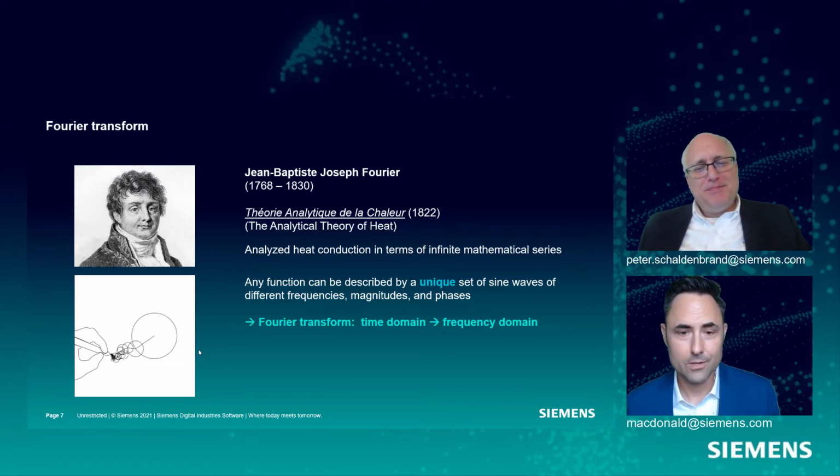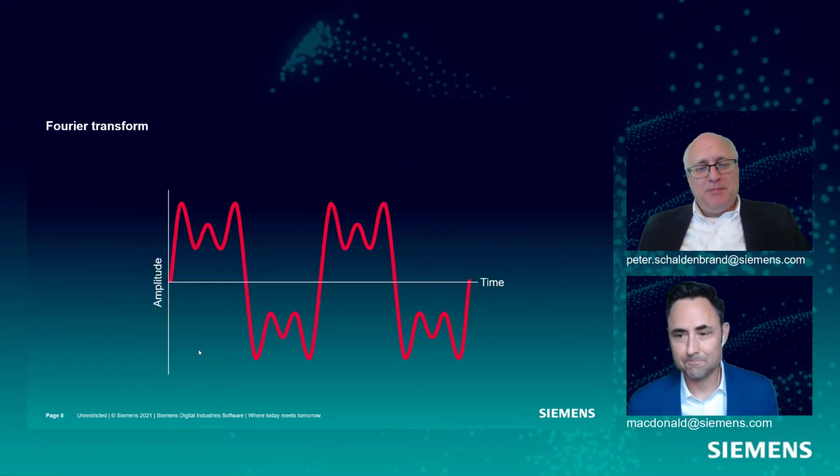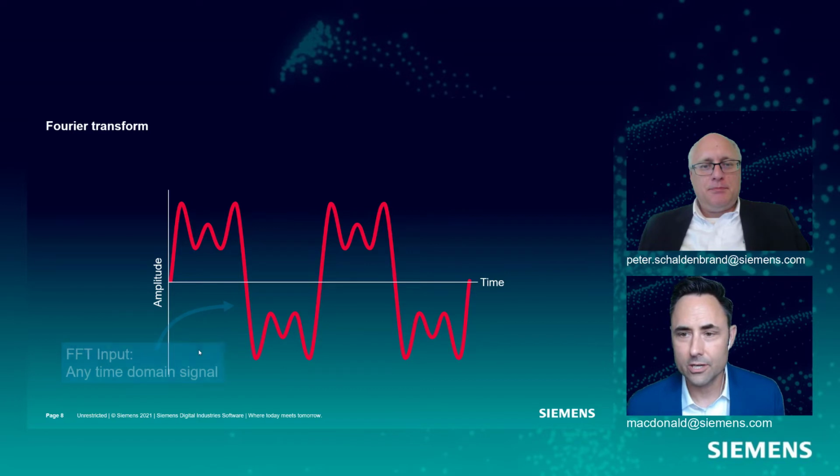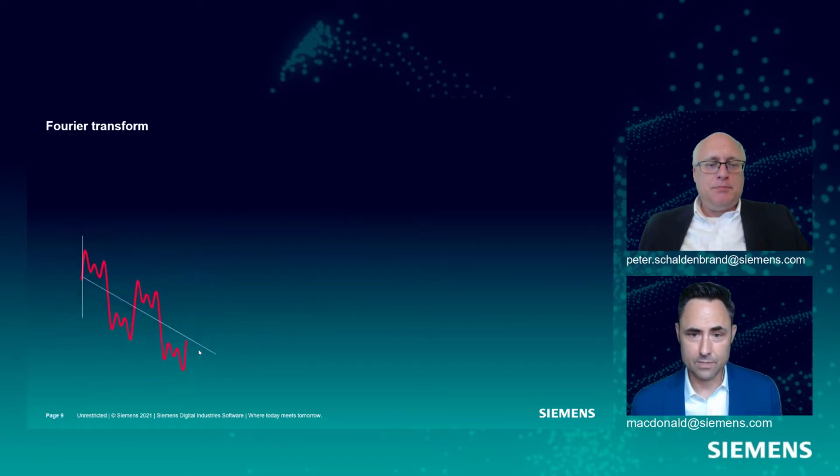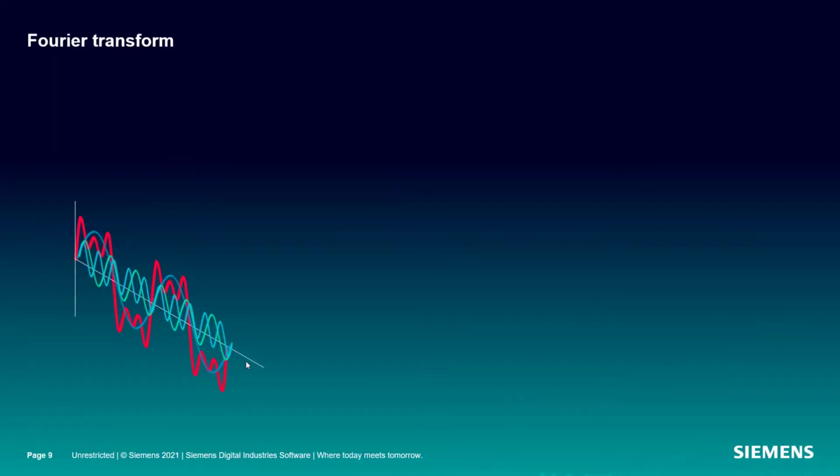Thanks for that. Absolutely, that's what I'm here for, Pete. So Fourier said, here's a weird time signal. I can describe that perfectly. So we input into our FFT any time domain signal. Okay, so a bunch of squiggly lines in the time domain looks complicated. I don't know what the heck that is. Fourier, no problem. He says, let me see that. Oh, that's just the sum of these sine waves, and I'm going to help you split them apart.